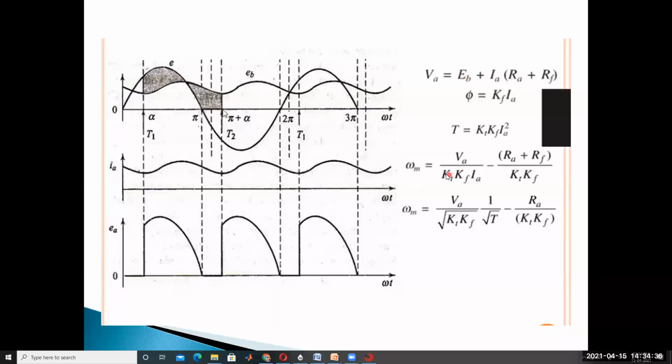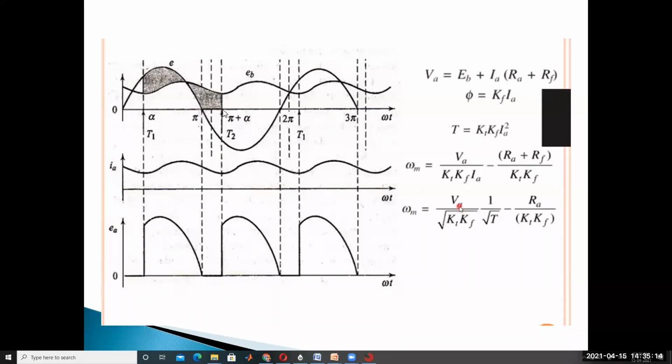And the relation will be omega m is equal to VA divided by KT KF IA, minus RA plus RF divided by KT KF. By substituting IA, the armature current, in this expression, we get omega m is equal to VA divided by the square root of KT KF into 1 by root T, minus RA by KT KF. So here speed and torque are inversely proportional.